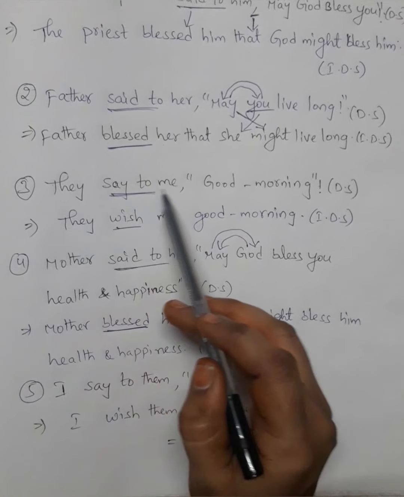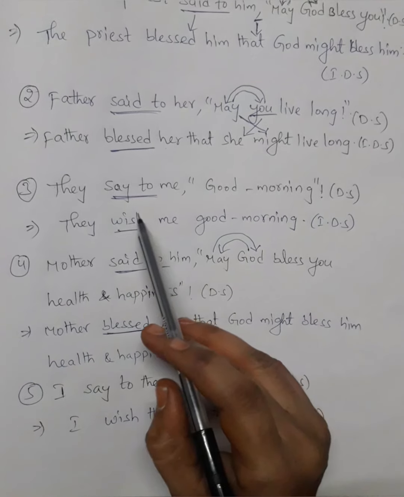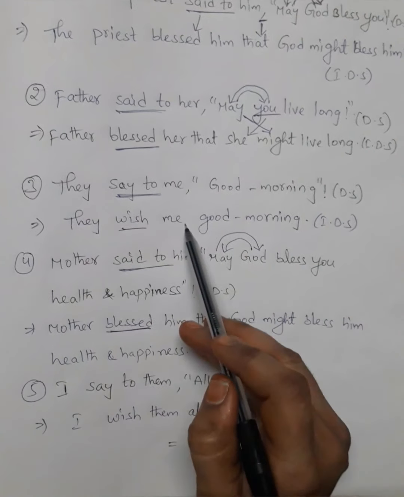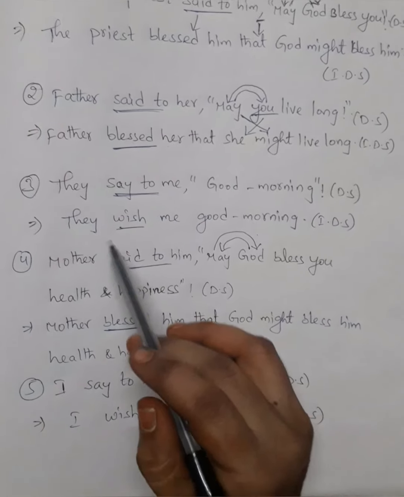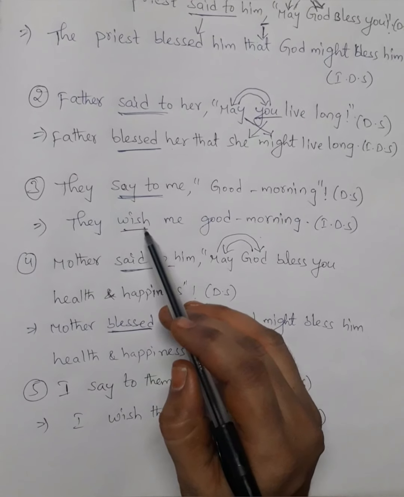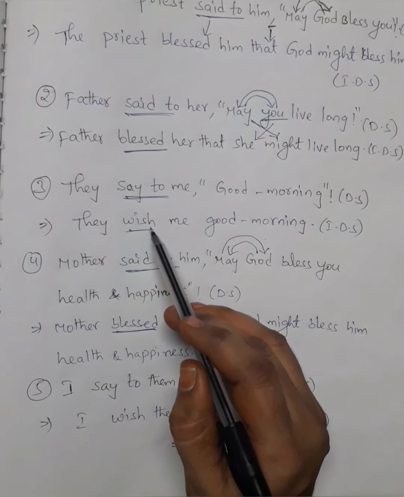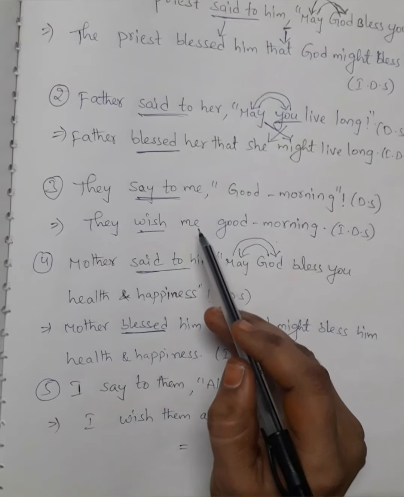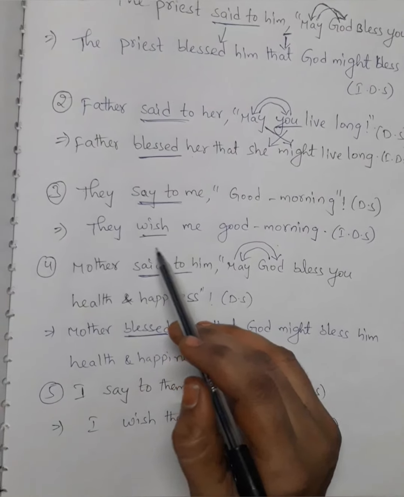They said to me, good morning. It's a direct speech. They wished me good morning. It's an indirect speech. Said to me means it's a wish. Why? Because it's a good morning. They said good morning. They wished me good morning.